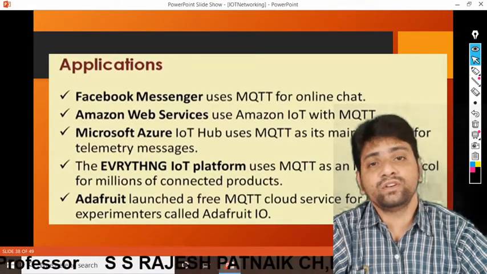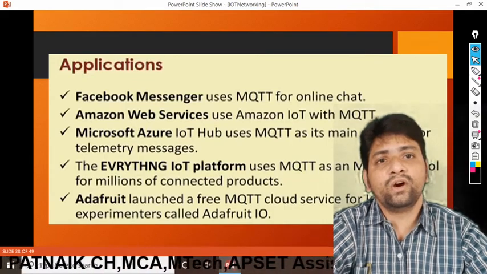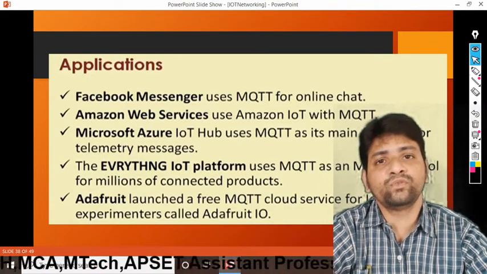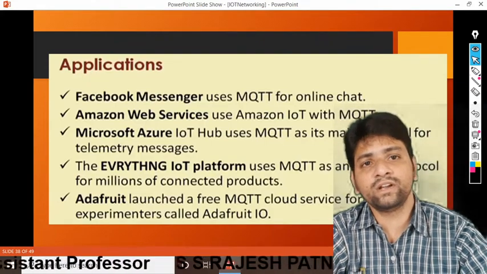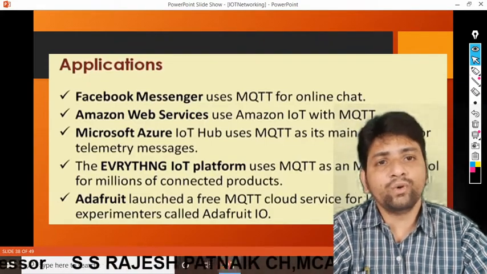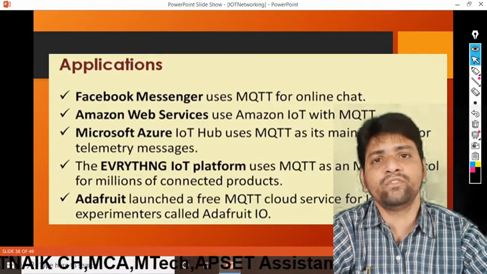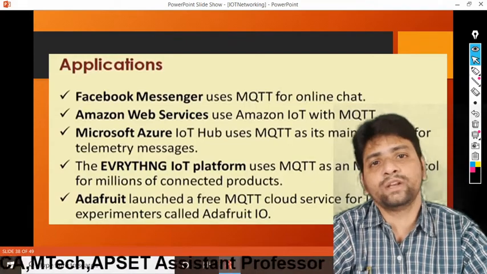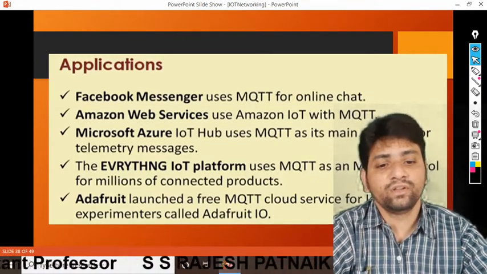Adafruit. If you work with Arduino software, we can easily find the Adafruit library from the cloud. For different types of cloud services, we have an Adafruit library. We can easily install it. There are a number of functions under that, and we will use those particular functions. We directly interact with the free clouds.